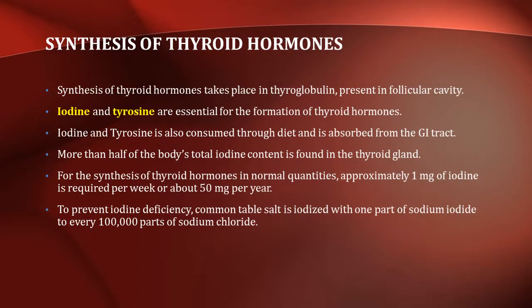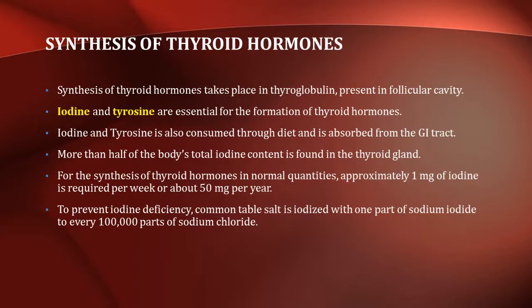Moving on to the synthesis of thyroid hormones. The synthesis of thyroid hormones takes place in the thyroglobulin present in the follicular cavity. Iodine and tyrosine are essential for the formation of thyroid hormones. Iodine and tyrosine are consumed through diet and absorbed from the gastrointestinal tract. More than half of the body's total iodine content is found in the thyroid gland.